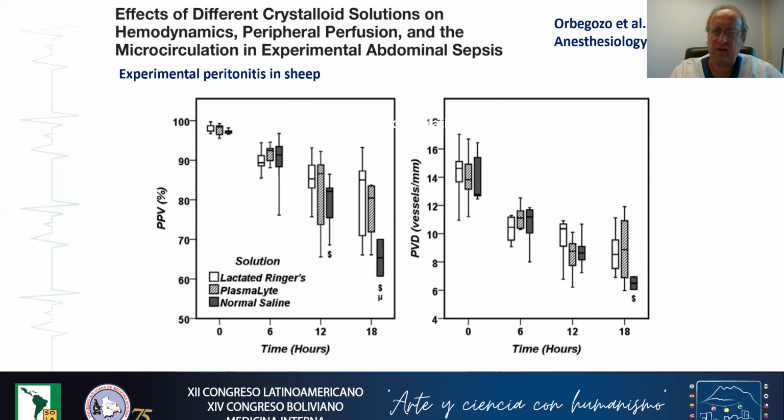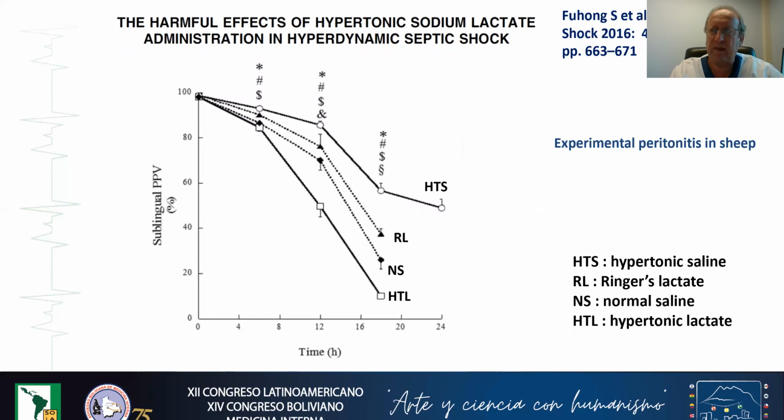Again, in our lab, in sheep also submitted to experimental peritonitis, we compared 4 types of fluids here: hypertonic saline, Ringer's lactate, normal saline, and hypertonic lactate.